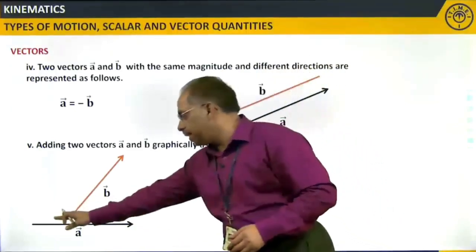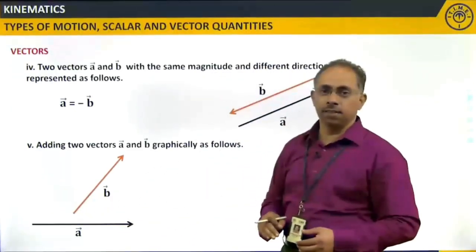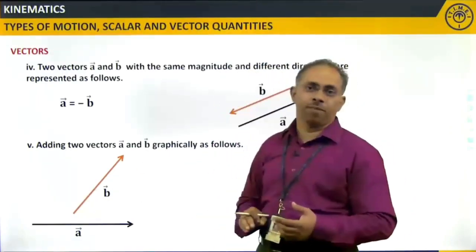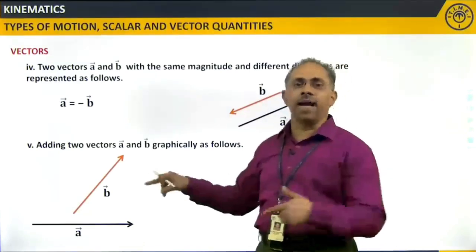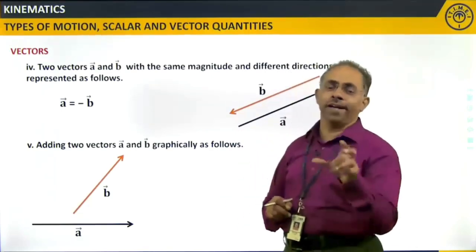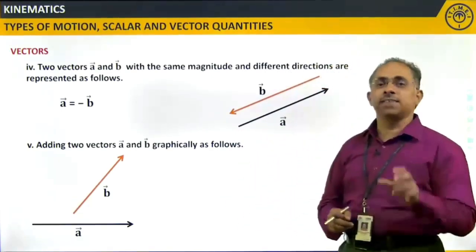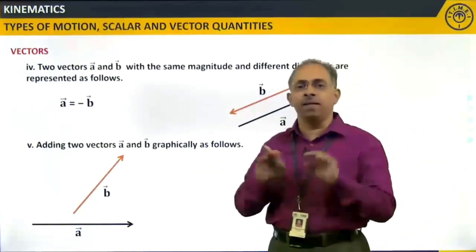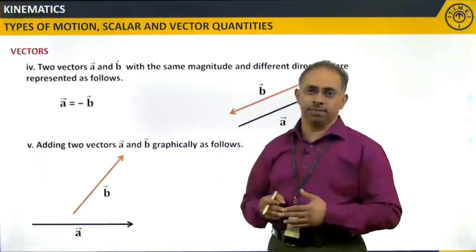Maybe first he travelled in this direction, Ram. Next, afterwards, he travelled in this direction. If that is the case, then I can add these two. Clear? So, whenever you go for addition or subtraction of two physical quantities, these preliminary points should always be in mind.